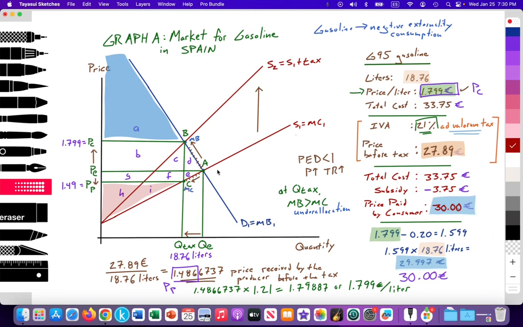What about total revenue for the producers? It's also been reduced. Originally, it was PE times QE, price times quantity. So it was this total area. That's the amount of revenue collected by the gasoline stations. But as a result of the reduced price received, it's now P sub P multiplied by the quantity of Q tax. So we have a reduced total revenue area. So again, producers are worse off.